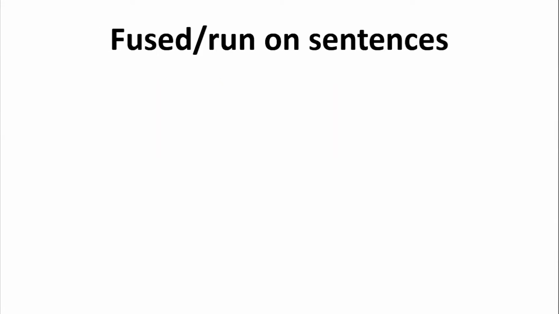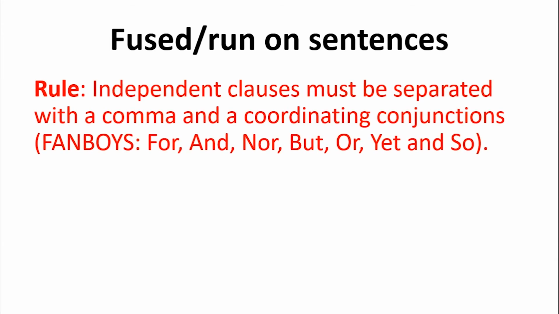Now the next mistake is fused or run-on sentences. What is the rule for this? Independent clauses must be separated with a comma and a coordinating conjunction. Coordinating conjunctions, Britishers learn this with FANBOYS. F for, A for and, N for nor, B for but, O for or, Y for yet, and S for so. So use these coordinating conjunctions effectively and get rid of this mistake.